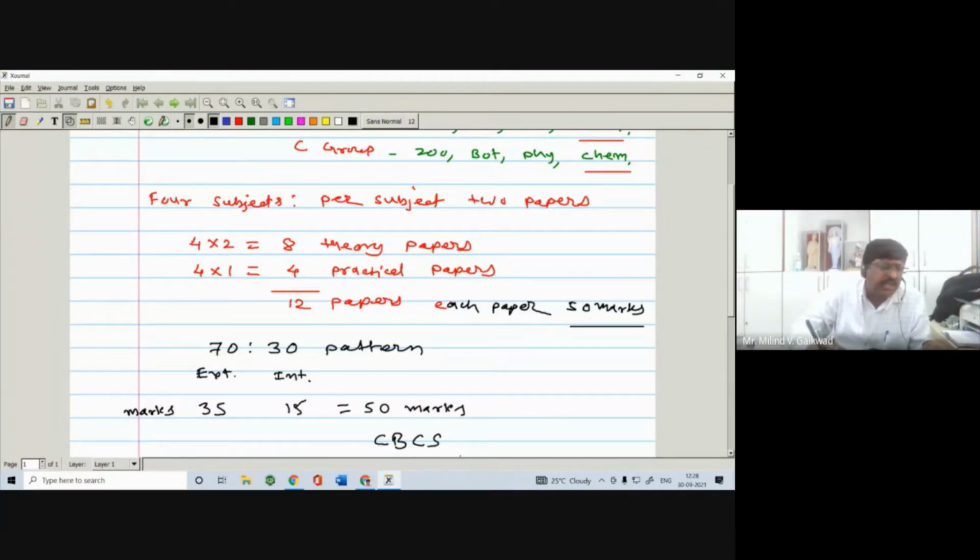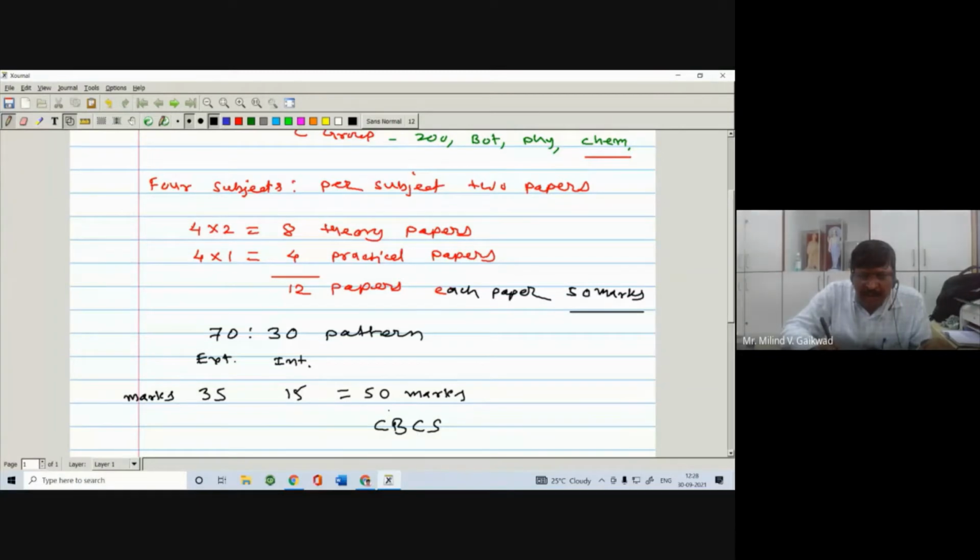CBCS, choice based credit system, means you are not getting the marks. Actually, we are taking the exam on marks, but we are going to convert it into corresponding credits. So you will take the exam and you have to earn credits.